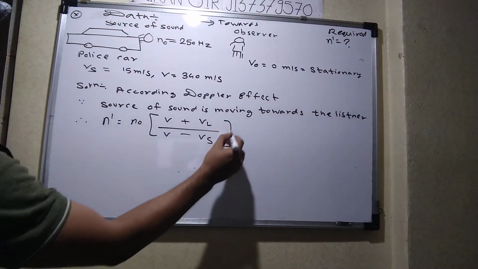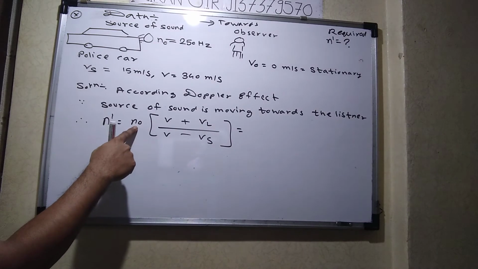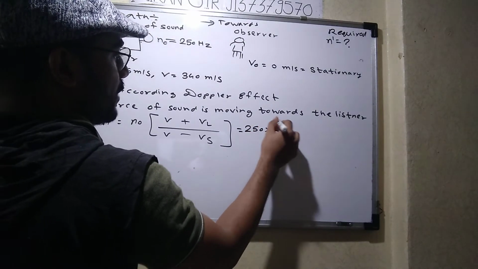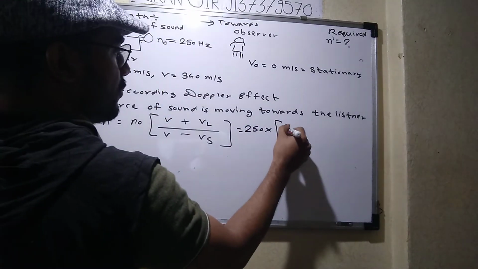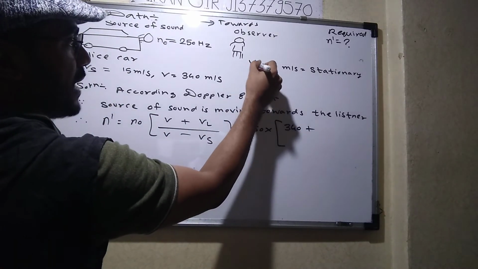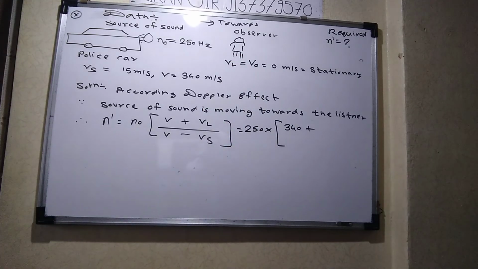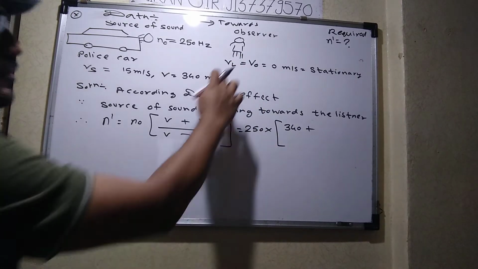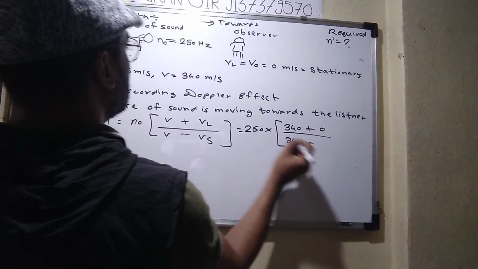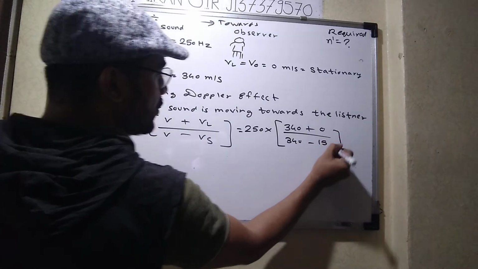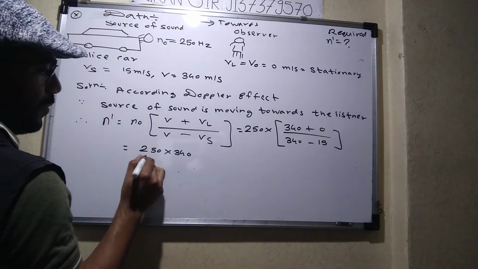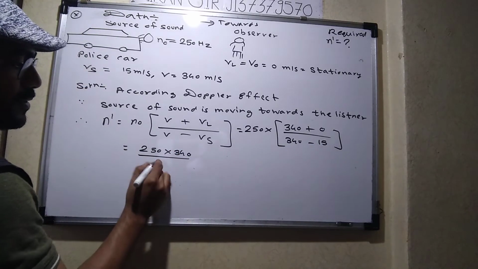Chalo, just put the values. What is N naught, beta? N naught is 250, multiplied by the bracket. What is V? We have 340 plus VL. VL means listener, so this VO, the observer, can be written as VL also. So VL is 0. The whole divided by 340 minus Vs. Vs is how much? 15. Tell me the answer: 250 multiplied by 340 upon 340 minus 15.